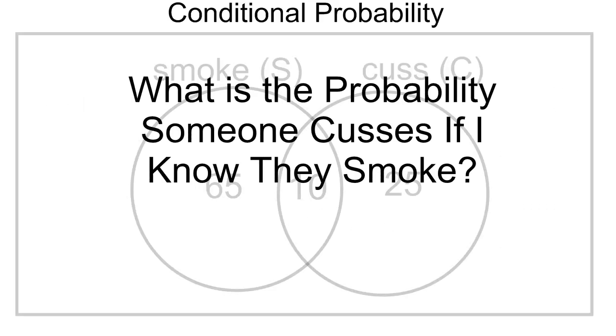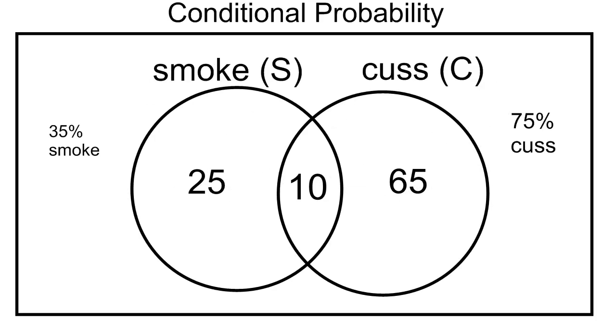And so if I'm trying to read somebody as Patrick Jane would do, I'd say, well, what's the probability that someone cusses, given that I already see the characteristic that they smoke, or perhaps smell it on their clothes? Now, the very fact that I know they smoke automatically changes my sample space, because I no longer have to consider this 65% of everybody that cusses alone. I'm only interested in this 10 out of 35 that smoke and cuss.